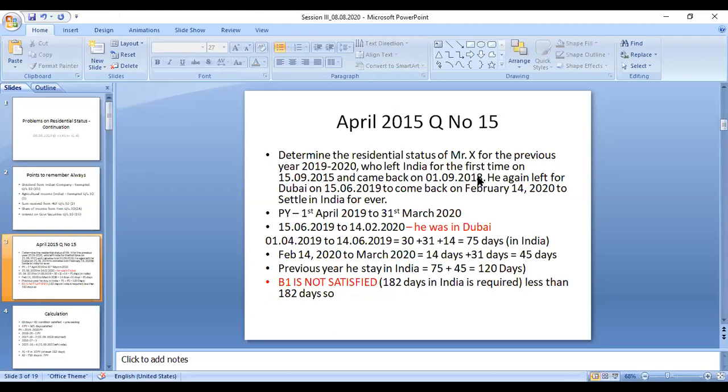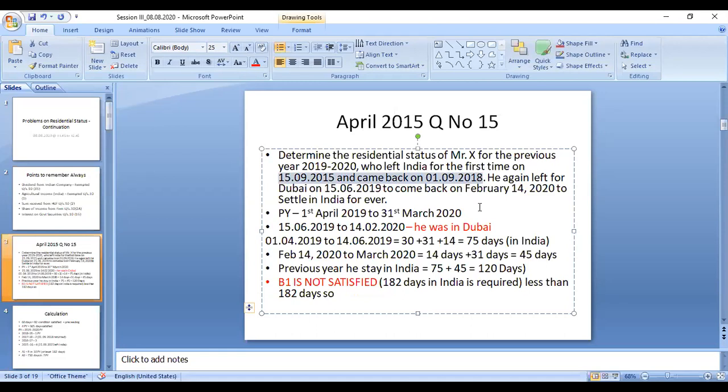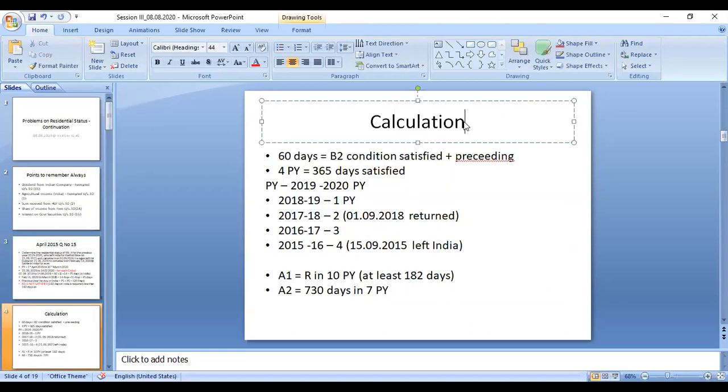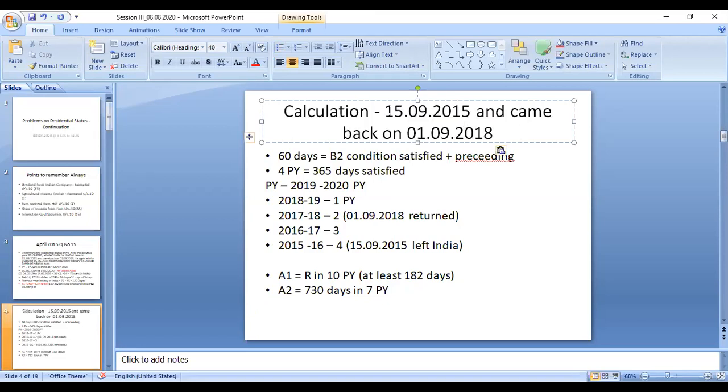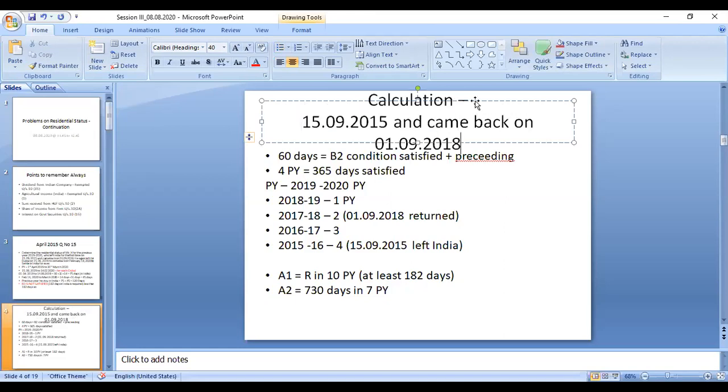In between these two dates, he was in foreign countries, so that is understood. So this is from the problem, I will put it here only. From the problem only: from 15/9/2015 up to 1/9/2018, between these two dates he was in other countries. So I will write it here.